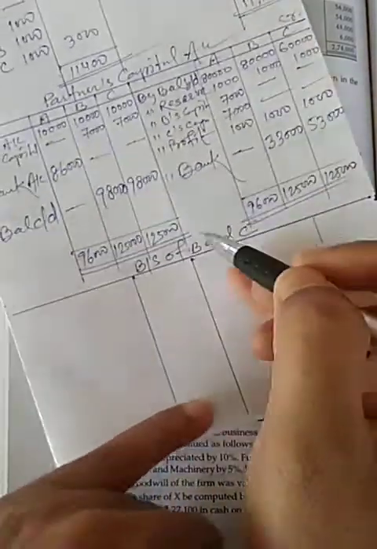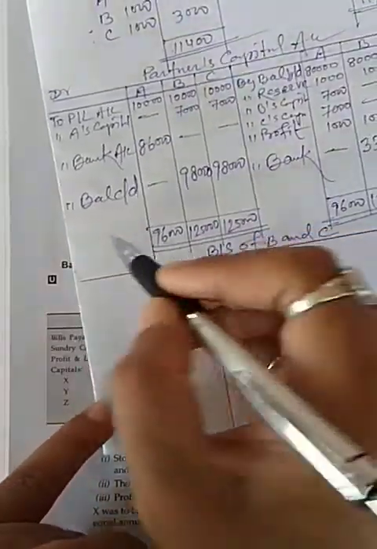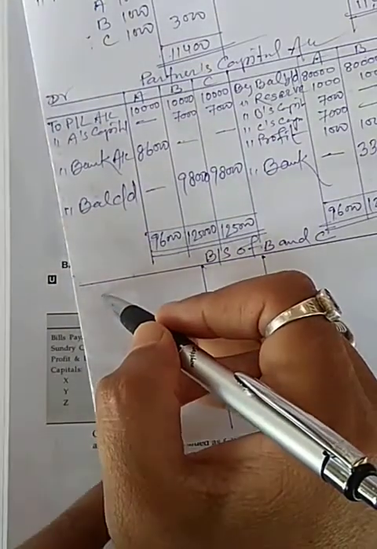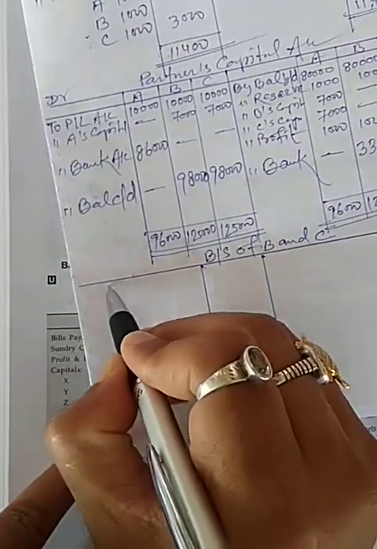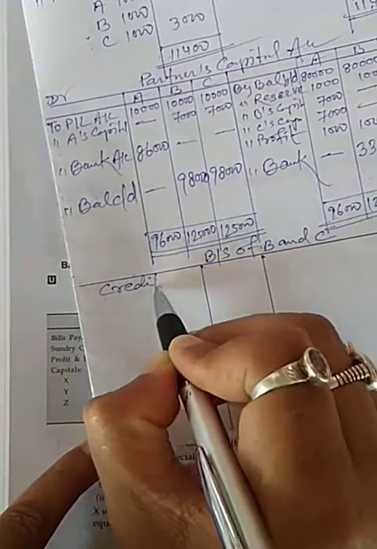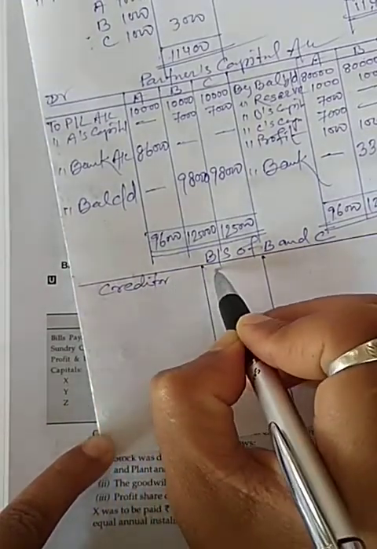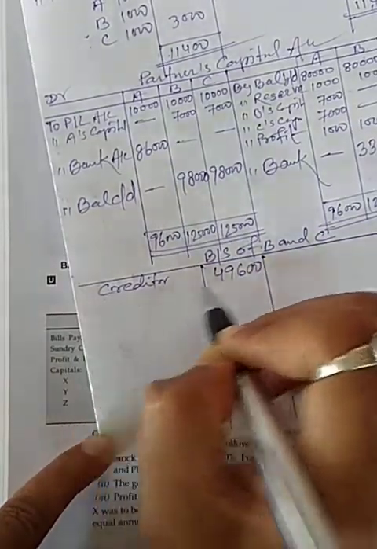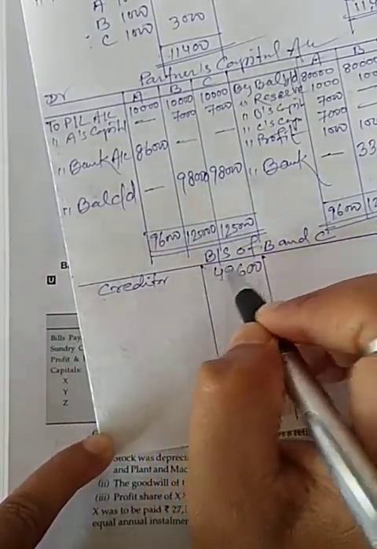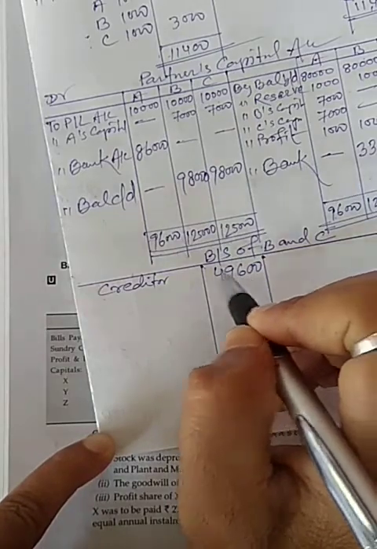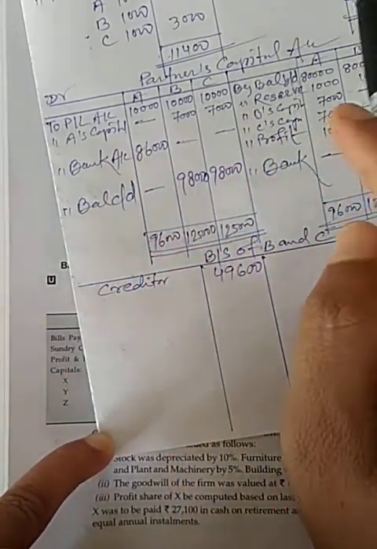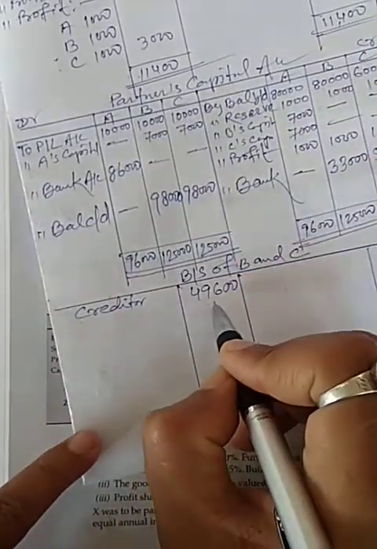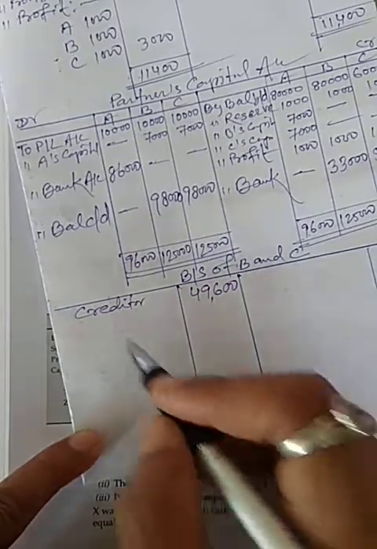Now I will prepare the balance sheet. In the balance sheet, creditors will be 49,600 because the previous balance is given as 51,000, and when we deduct discount 1,400, it will remain 49,600.